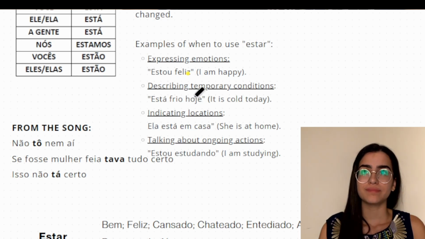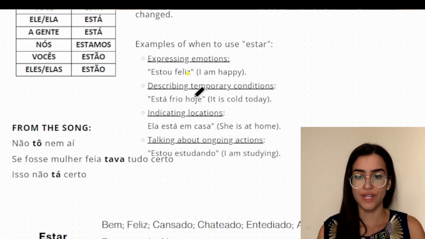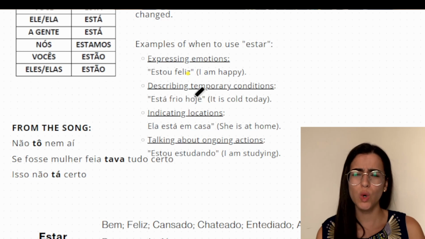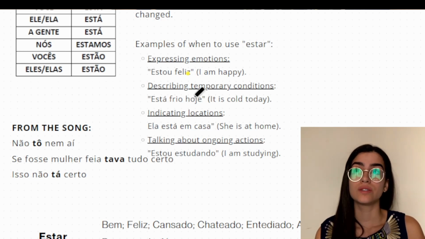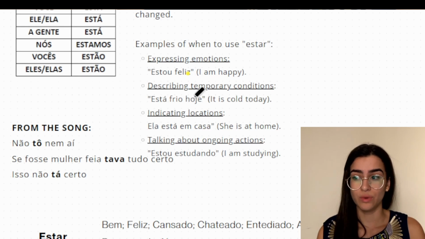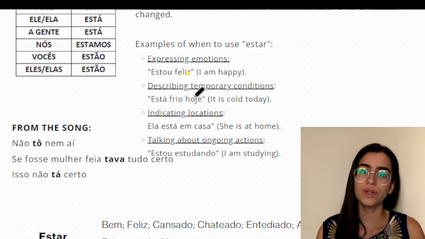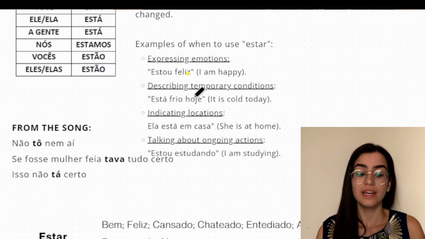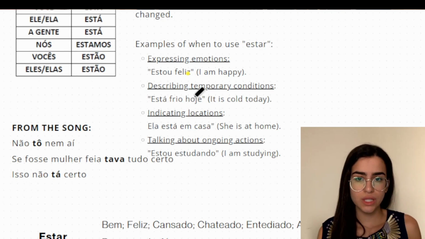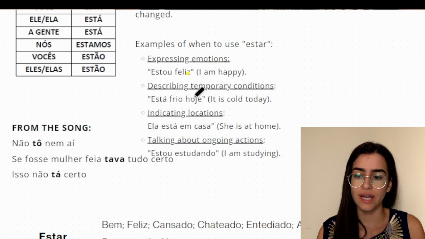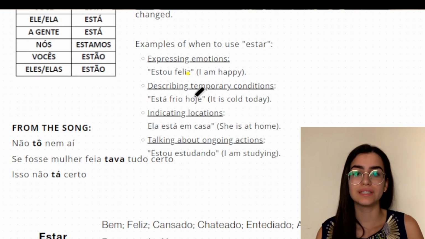If I say é frio na Rússia, it is cold in Russia. I mean, like, it's always cold there. Russia is a cold country, so é frio na Rússia. But if I want to say that only today is cold in Russia, I say está frio na Rússia. Okay? Do you get it?